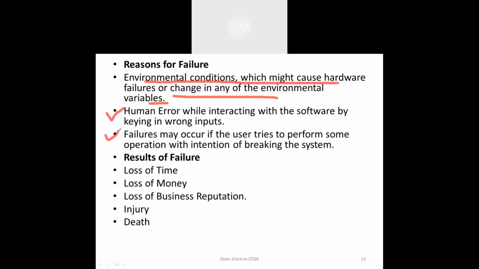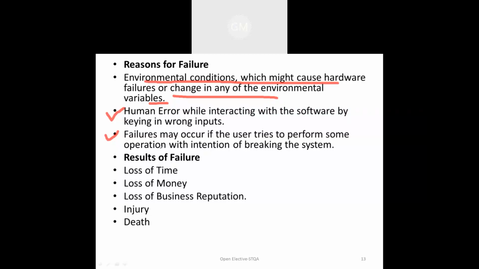The third reason is that failure is going to occur in the system if the user tries to perform some operation with the intention of breaking the system. That means an exhaustive or monkey test is performed by that particular user. For example, a mobile number should be 10 digits and you try to push more digits than that, or give fewer, which is not accepted by the system. That is a failure of the system.